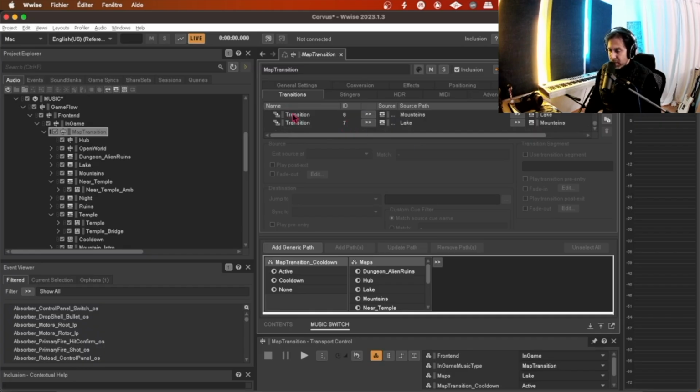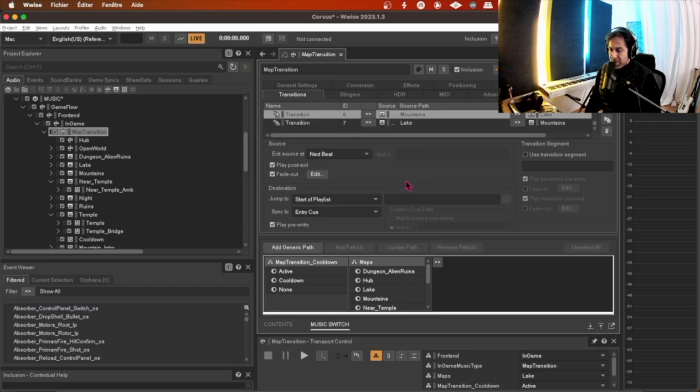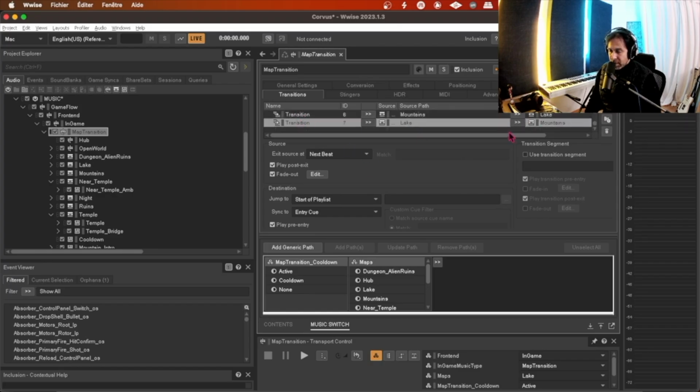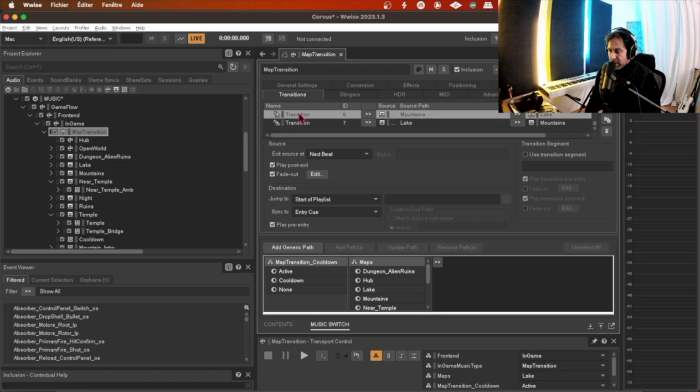For example, how will be my transition between the mountain music and the lake music, and then the lake music to the mountain music. And of course, the source will exit at next bar, for example, but we can choose next grid, next beat, next cue, next exit cue, or immediately.